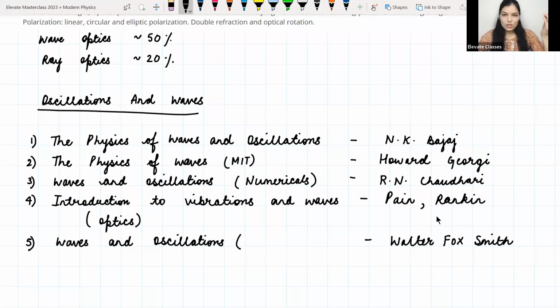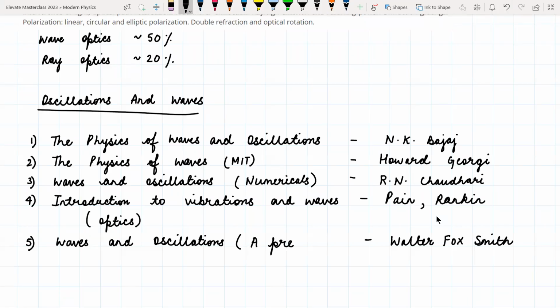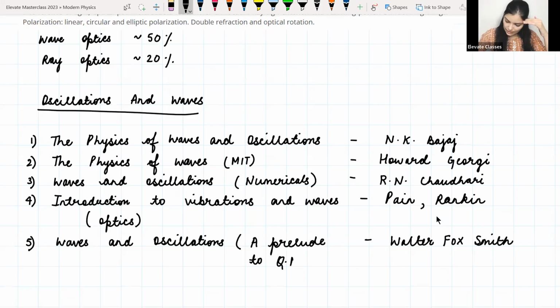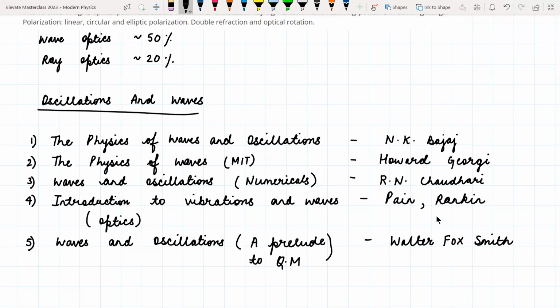So this book also describes quite nicely, in the initial 2 or 3 chapters, what waves and oscillations and other things are. The full name of this book is A Prelude to Quantum Mechanics. Okay, you can check out this book.